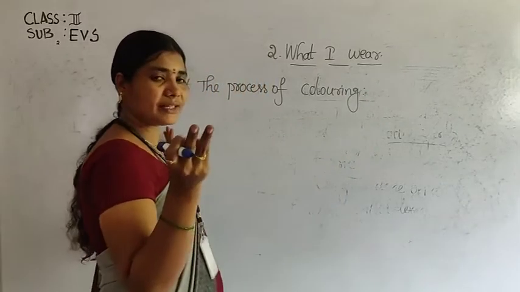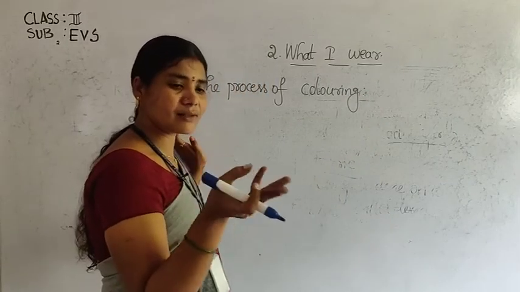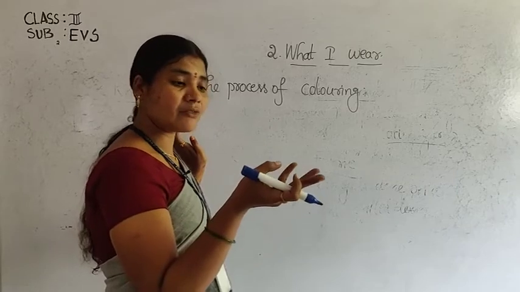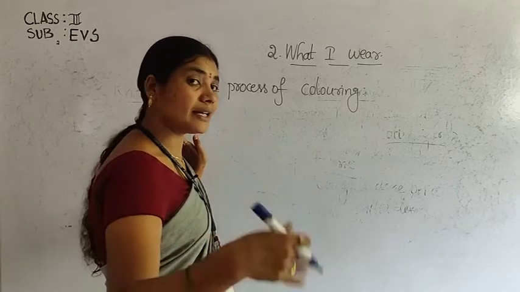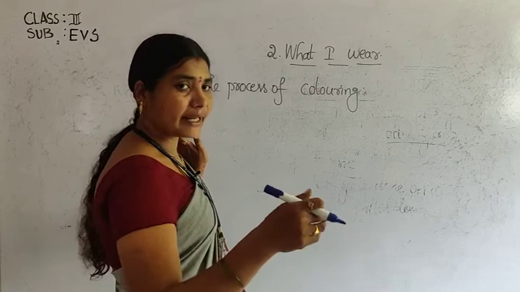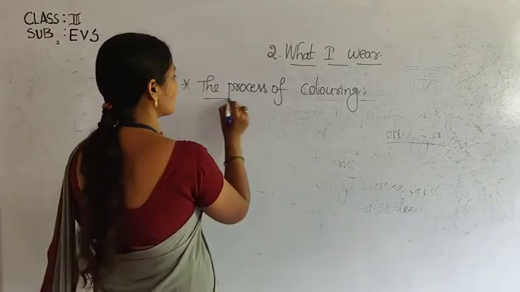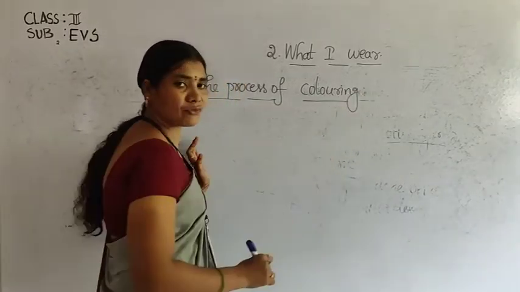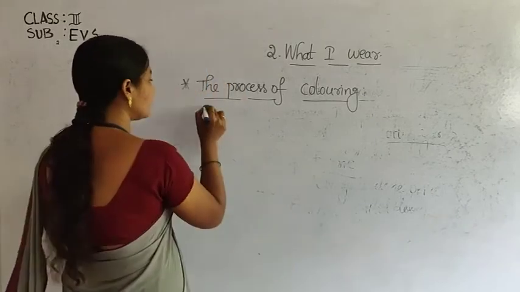Okay, by using cotton balls, with the help of spinning and weaving, fabric is ready. Now we want to color it. So how can we color the cloth? By dyeing. What is meant by that method? Dyeing method.